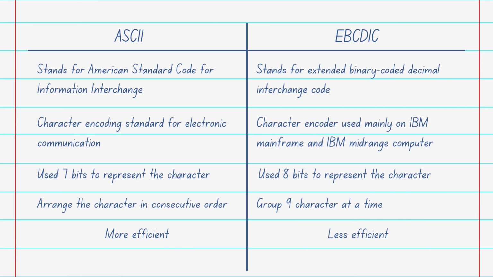ASCII and EBCDIC both are character encoding standards. One major question is why characters are encoded? Because it is easier for the computer to process numbers, but it is very difficult to handle text. That's why characters have to be encoded. ASCII and EBCDIC both help to represent text in computers, telecommunication devices and other electronic devices.